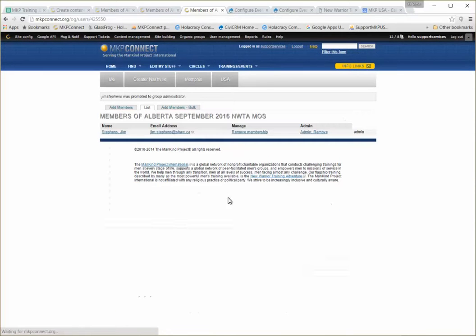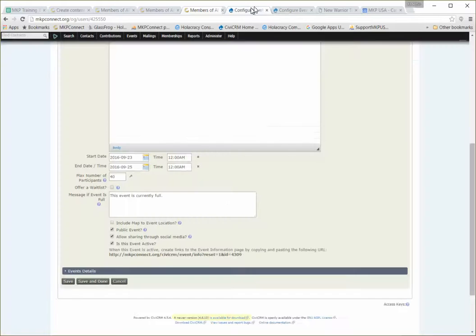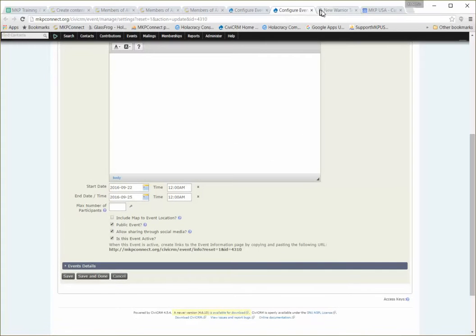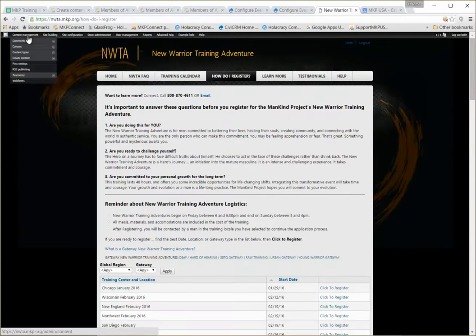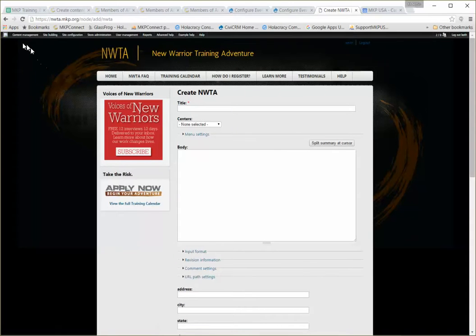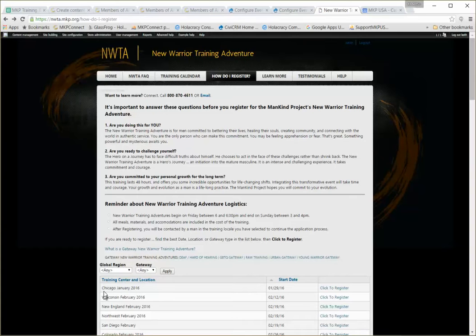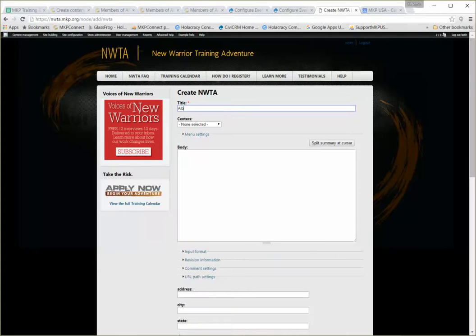MKP Connect V groups with the data that link it back and forth to the CiviCRM events. Now let's go to Drupal, the NWTA Drupal site. We need to create a piece of content. What kind? NWTA. Let's just hit the back button really quick. See, the naming scheme here is center, month, year. So we're forward. Center, month, year. We're talking Alberta, September 2016. Center selected.